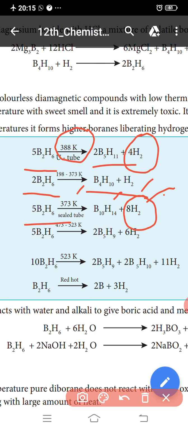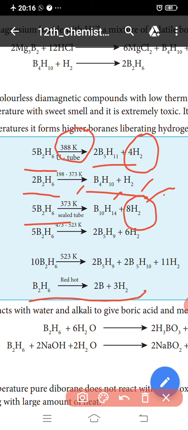Diborane is a gas at room temperature with a sweet smell. It is extremely toxic and also highly reactive. At high temperature it forms higher boranes, liberating hydrogen.